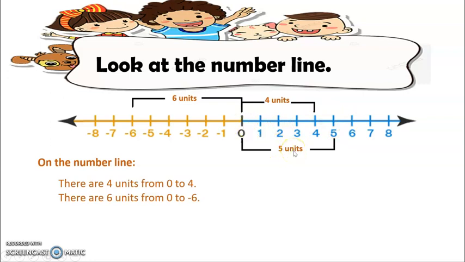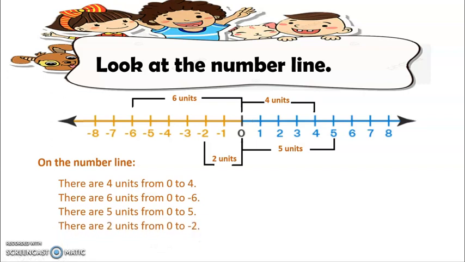Therefore, ang kalayuan sang 5 sa 0 is 5 units. There are 5 units from 0 to 5. And another one, we have negative 2 from 0. So we have 1, 2. Therefore, that is 2 units. So there are 2 units from 0 to negative 2.